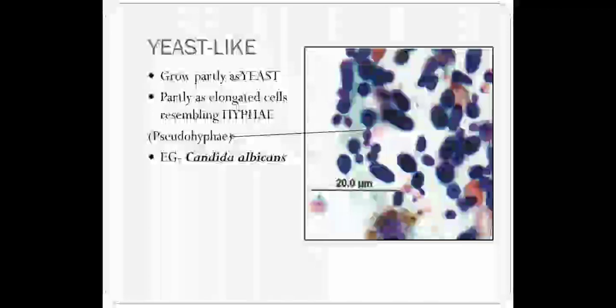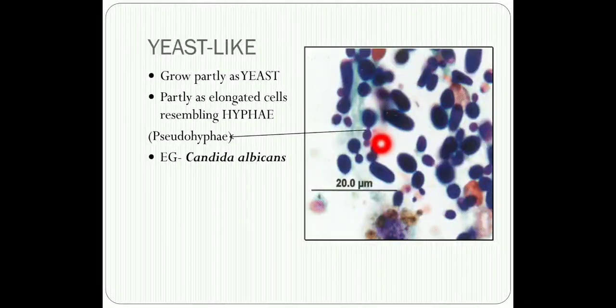Here I would like to stress the differences between hyphae and pseudohyphae. Hyphae are elongated structures which have parallel walls, and there are no constrictions across the entire length of the hyphae. But if you see pseudohyphae, as shown here, the cell walls are not parallel.